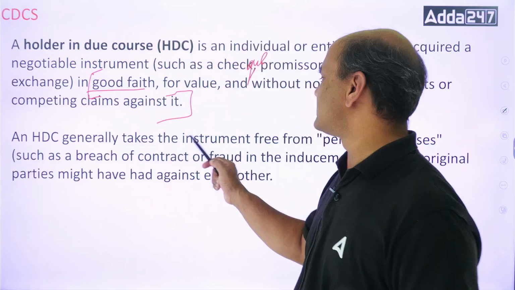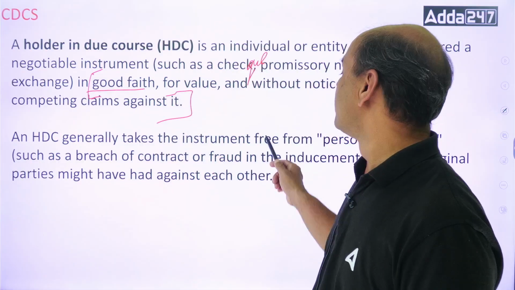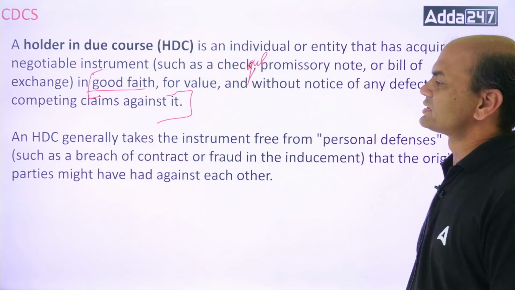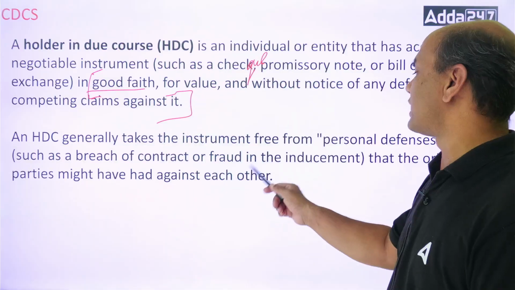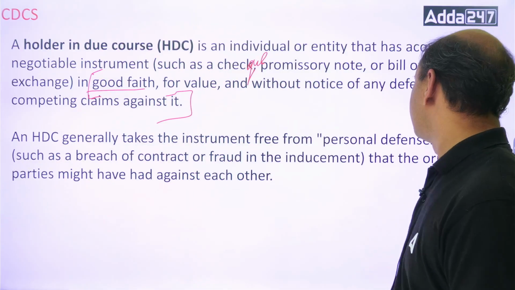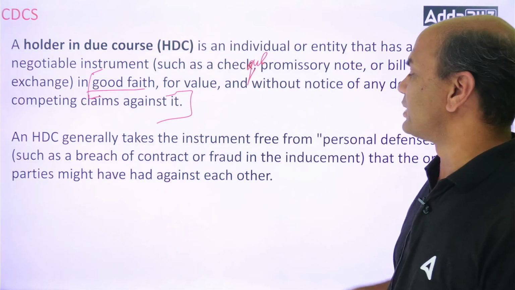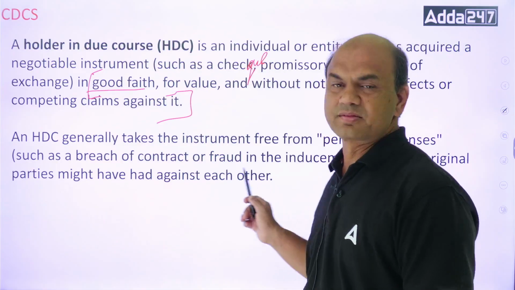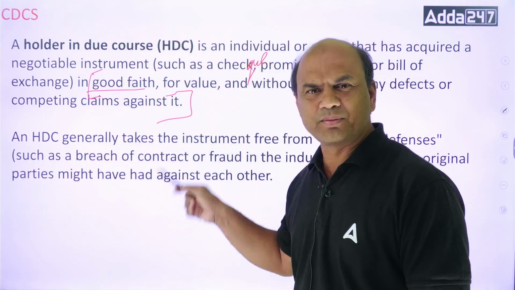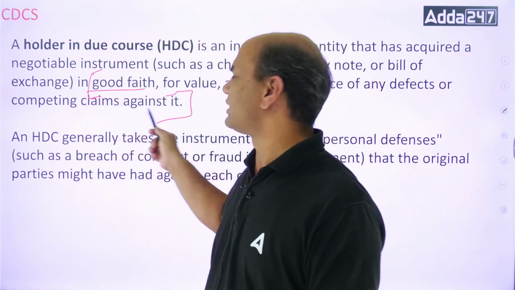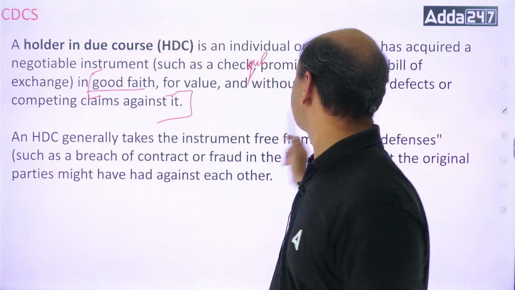A HDC generally takes the instrument free from personal defenses, such as breach of contract or fraud in inducement, that the original parties might have had against each other. So again, the same logic goes here.